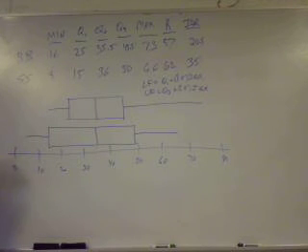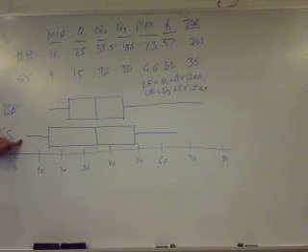Well, Sammy's box plot is wider than Barry's. Okay? So the variability is greater for Sammy. It's the width of the box. The variability is the width.